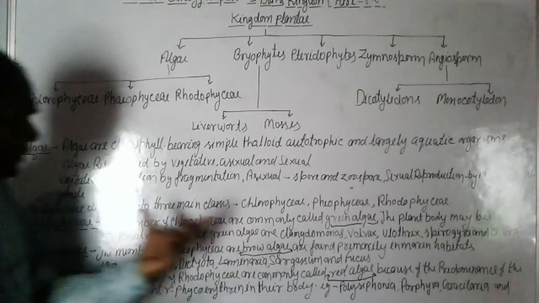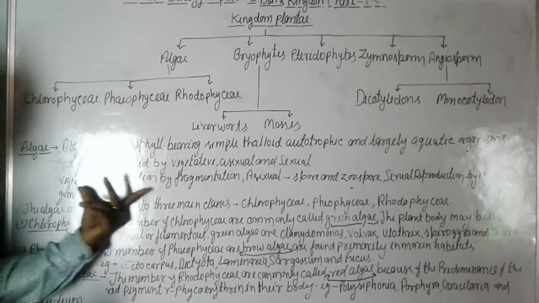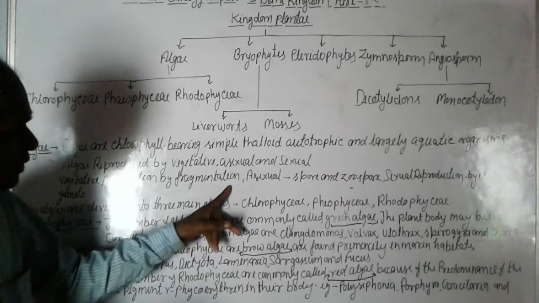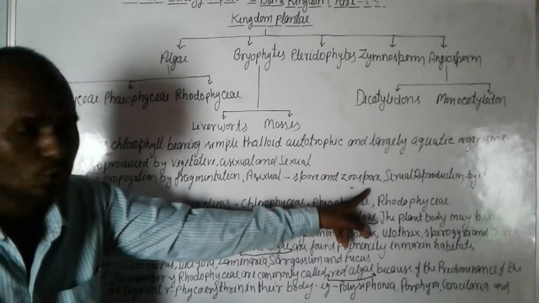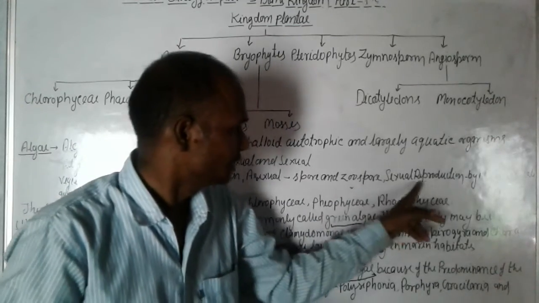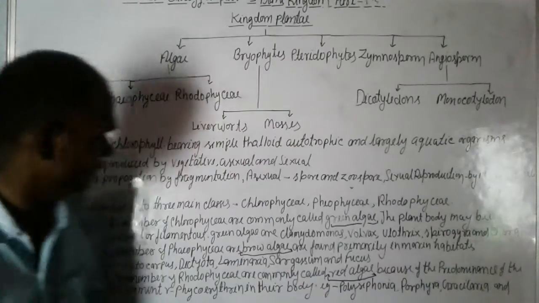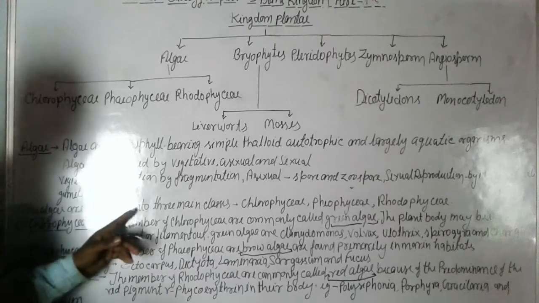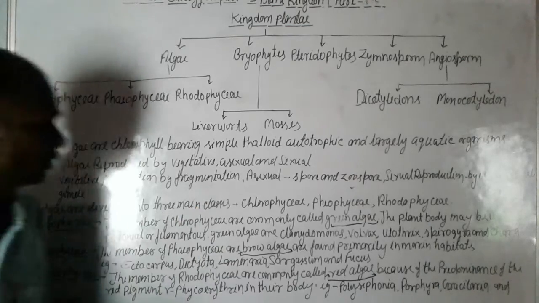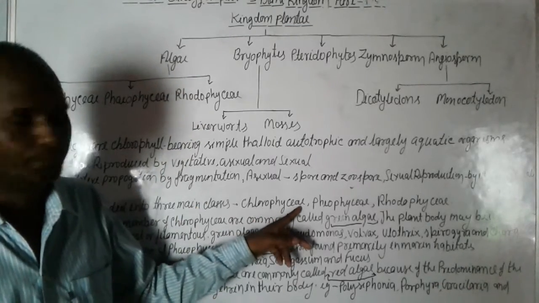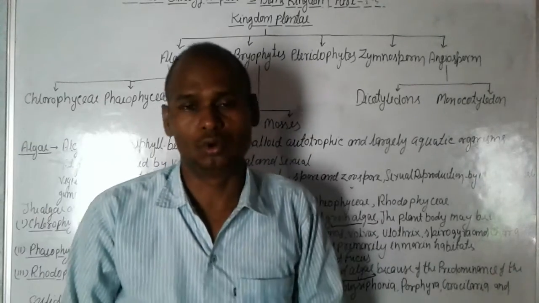Here we classify the algae. You can see here vegetative propagation by fragmentation, asexual spores and zoospores, and sexual reproduction by male and female gametes. The algae are divided into three main classes. First is Chlorophyceae, second is Phaeophyceae, and third is Rhodophyceae.